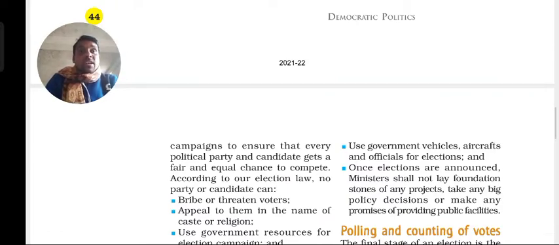So there are some restrictions on what parties should not do. According to our election law, no party or candidate can bribe or threaten the voters. The government has made some laws for election purposes. According to this law, no party should bribe or give money to anybody, or threaten any voters to vote for a particular party. That should not happen. And they should not appeal to voters in the name of caste or religion. In the name of caste or religion also, people should not be threatened or motivated.